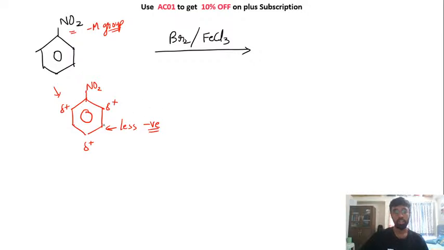Okay, it is less negative. So your meta position will act as a nucleophile. Okay, so this is acting as a nucleophile now.